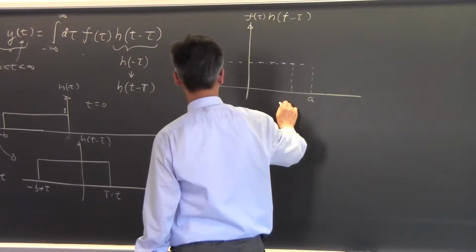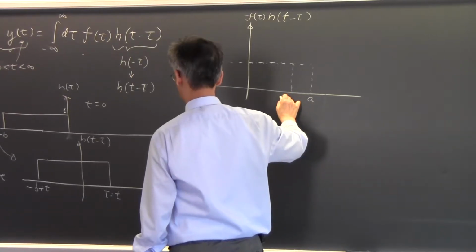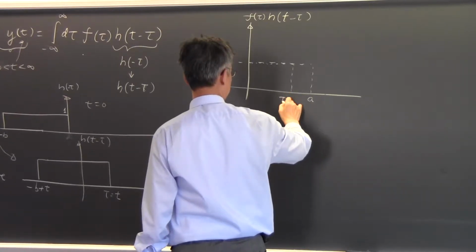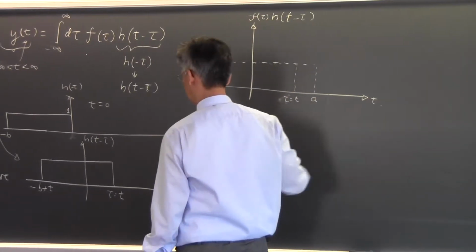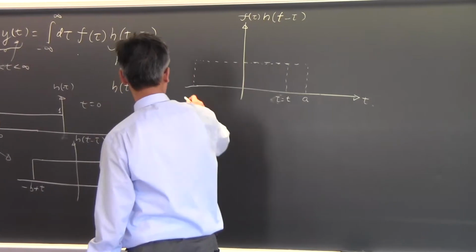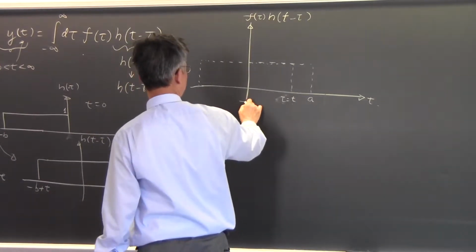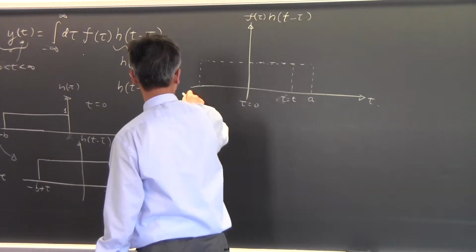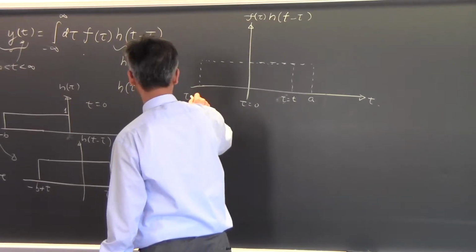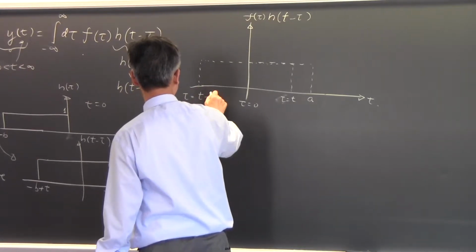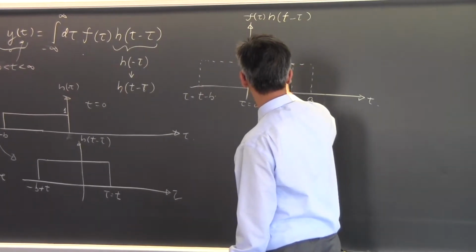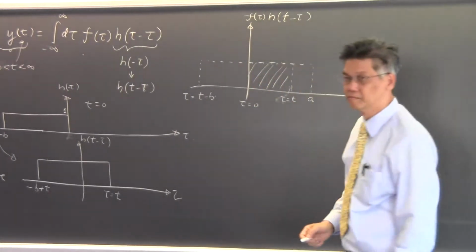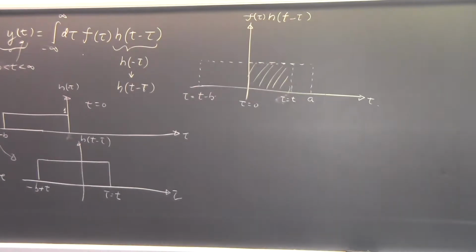A, and then this is B. T, tau equals T. Okay? And then this one is tau equal to 0, and this one is tau equal to P minus B. Okay, so the overlap part is this part over here. Okay, the overlap part is that part over there.